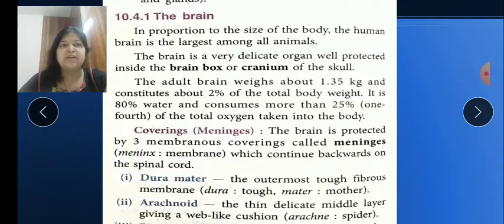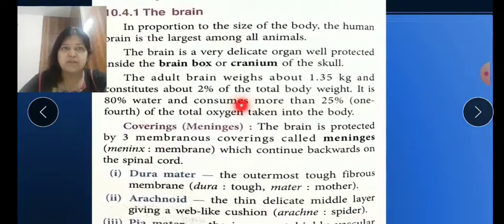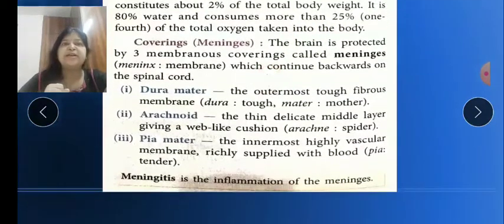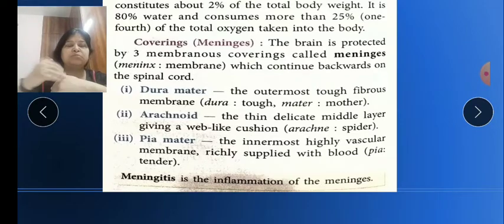What is the weight of the brain? The adult brain weighs 1.35 kg, or you can say 1350 grams. It constitutes about 2% of our total body weight. 80% of it is made up of water, and it consumes 25% of the oxygen. Now it is protected by a covering, like our whole body is covered by skin, so that no bacteria or foreign particles invade.